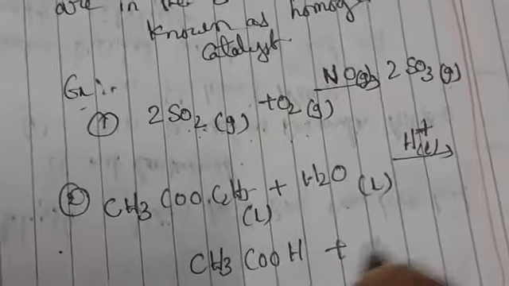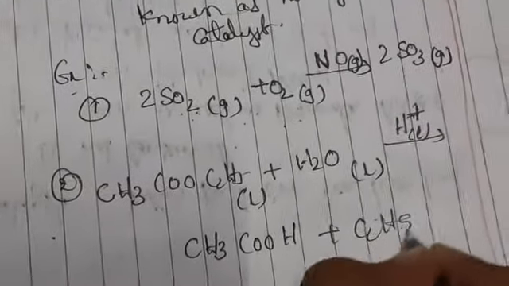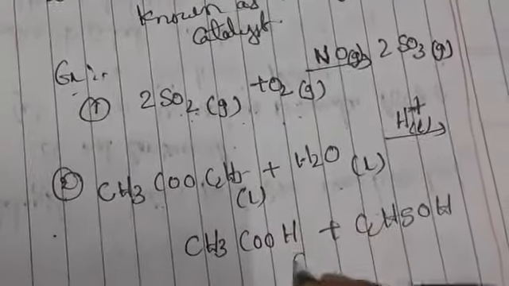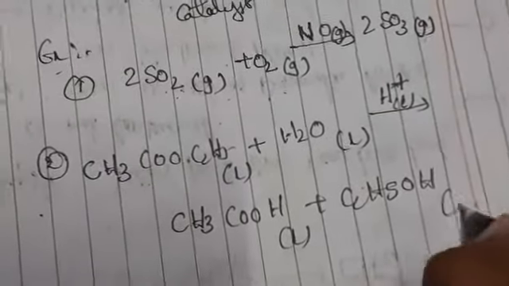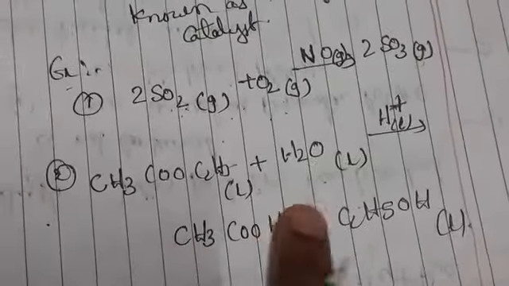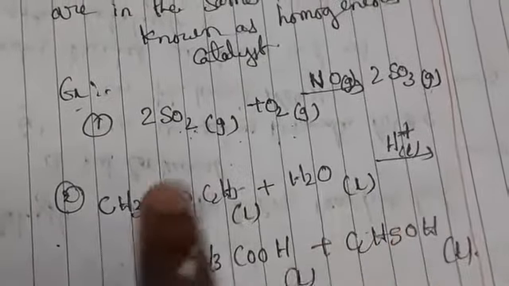So we get the products CH3COOH plus C2H5OH, both in liquid form. Whenever the reactants and the catalyst are in the same phase, we call it a homogeneous catalyst. So this is about the homogeneous catalyst.